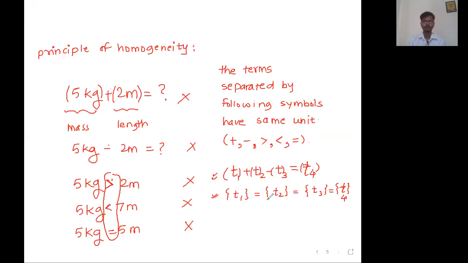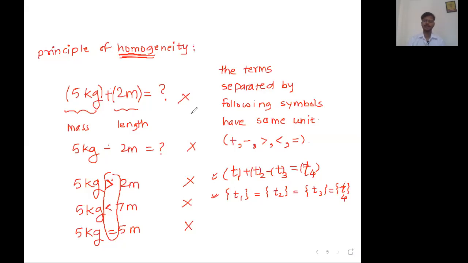Good. Very good. The unit of term 1 must be equal to the unit of term 2, must be equal to the unit of term 3, must be equal to the unit of term 4. This is what the principle of homogeneity says. It's common sense, but in physics we have given it a name: homogeneity. Okay, fine.